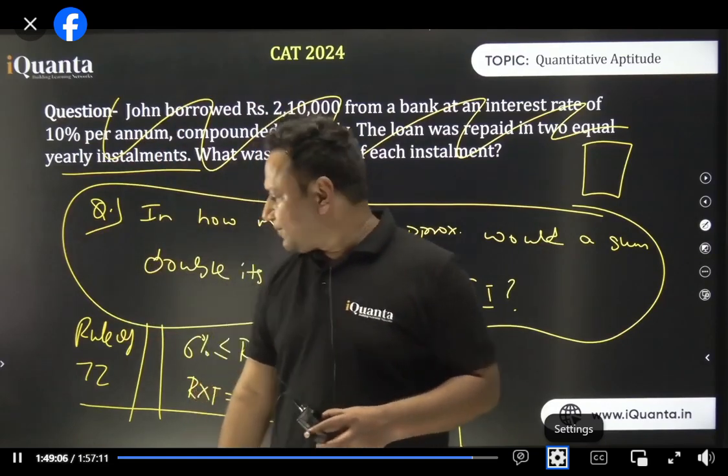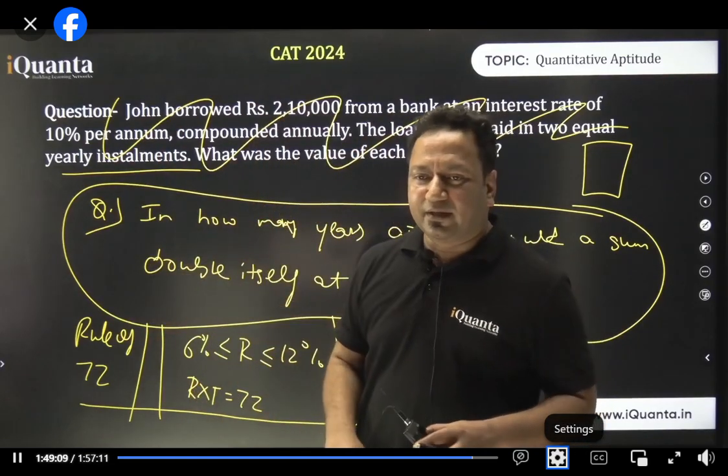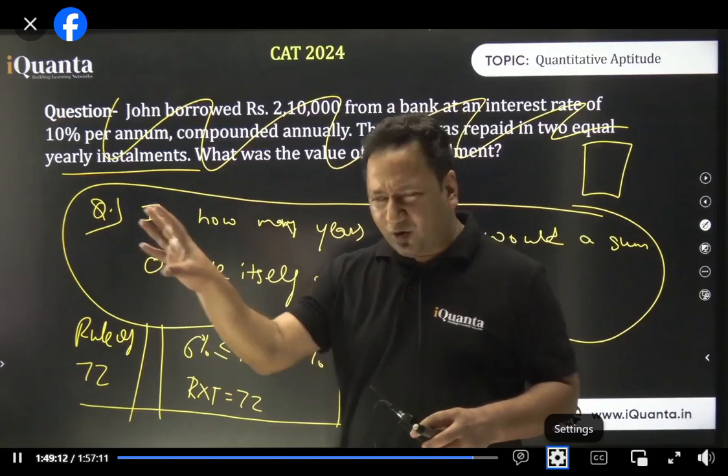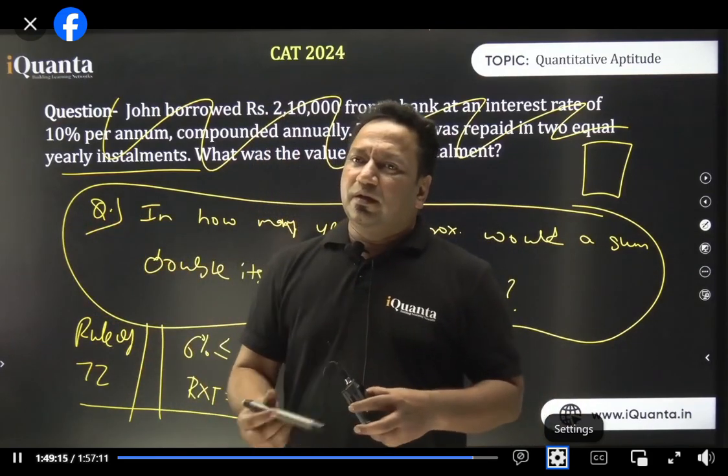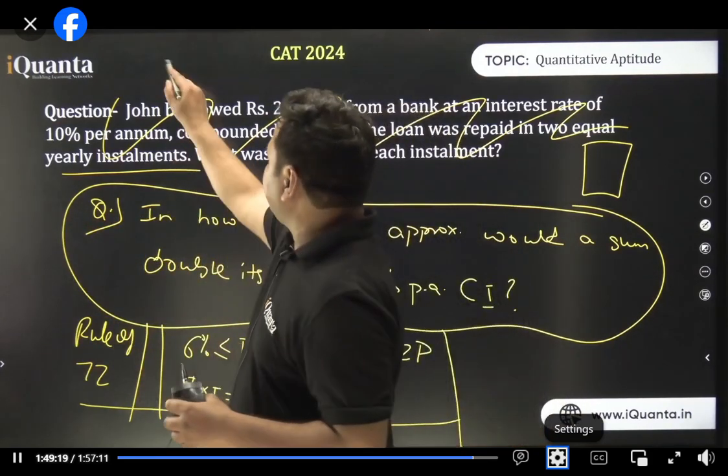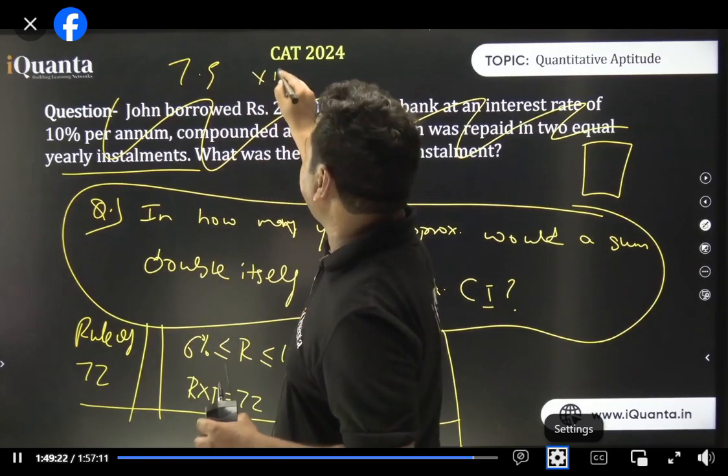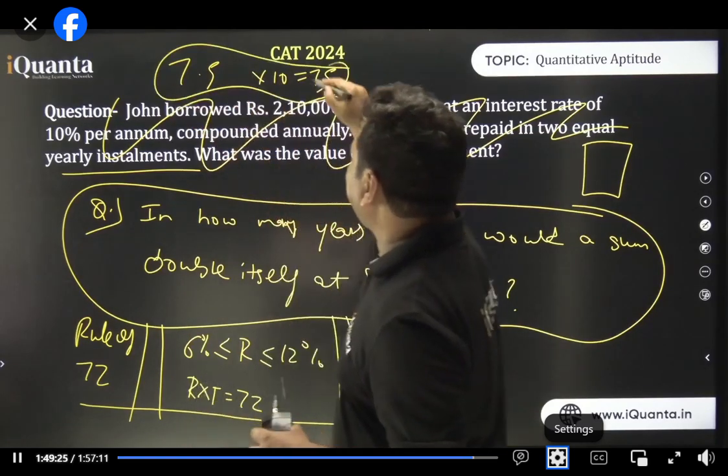So I asked my dad how they are calculating it. I tried doing it by calculator, and I got to it, but there was some problem. Afterwards, he told me, see, 7.5 years and 10. If I do it by this, it becomes 75. You know what? I looked at it.